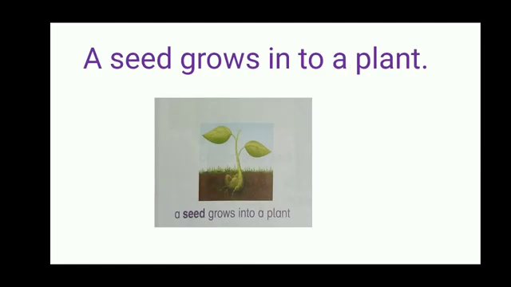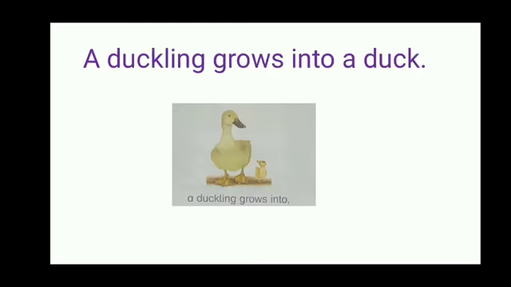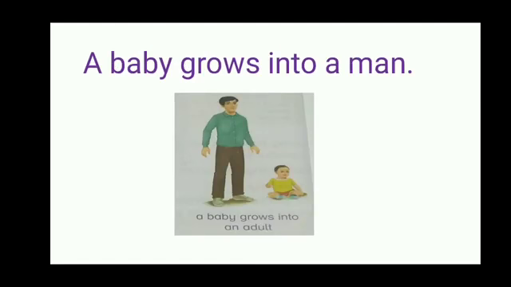A seed grows into a plant. Class, as we know, a plant starts its life as a seed and after some time it grows and becomes a proper plant. A duckling grows into a duck. So students, a duckling is the baby of a duck. When the duckling grows, it becomes an adult duck. A baby grows into a man. So class, we all know that when a baby grows, it becomes a man. That's how all living things grow from their younger ones to adult ones.